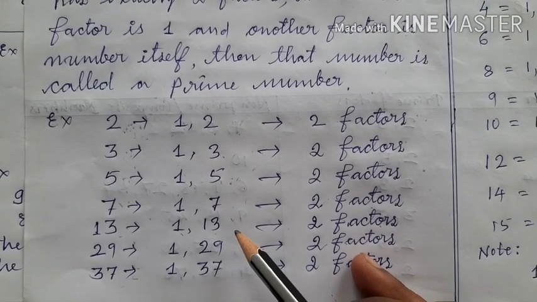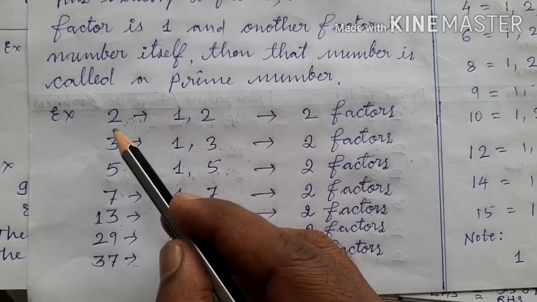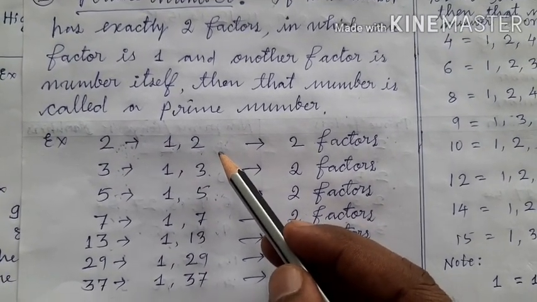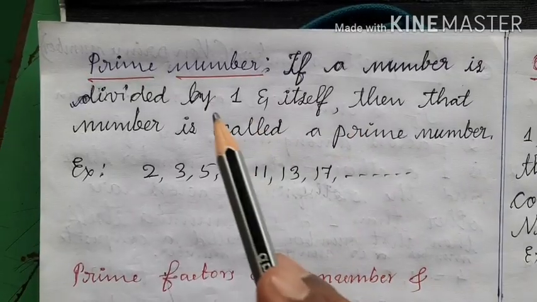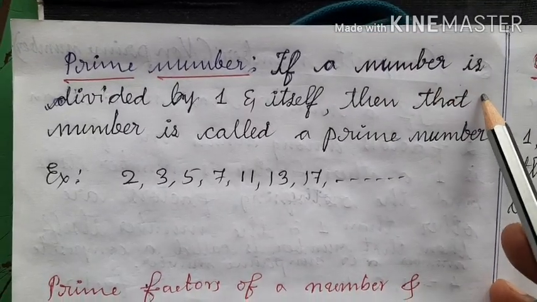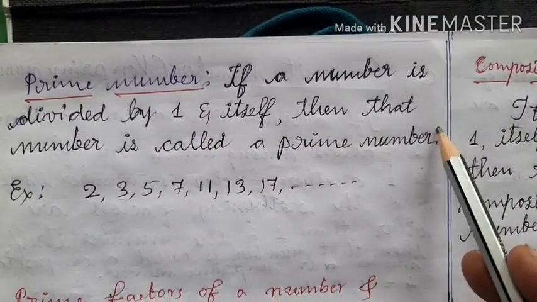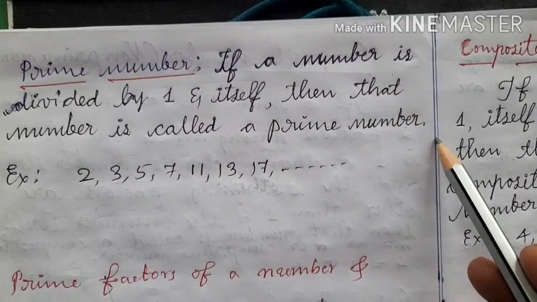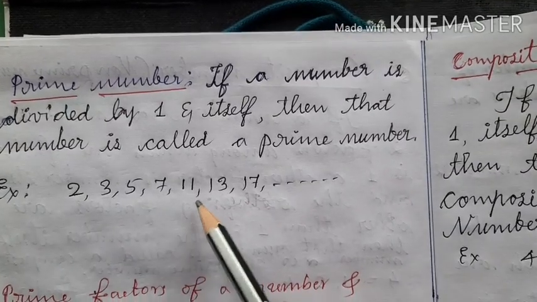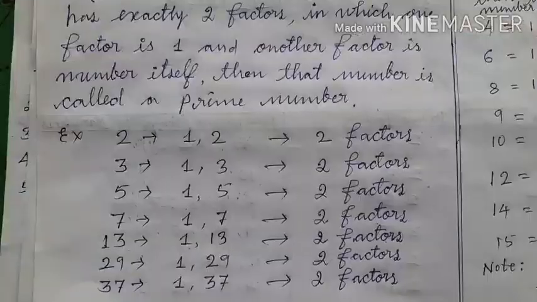Therefore, children, we can also define prime numbers as a number which is divided by 1 and itself is called a prime number. Okay? So children, what is another definition? If a number is divided by 1 and itself, then that number is called a prime number. Example, 2, 3, 5, 7, 11, 13, 17, and so on up to infinity.